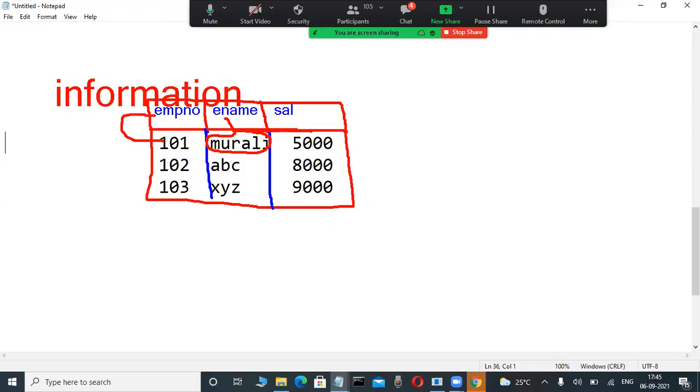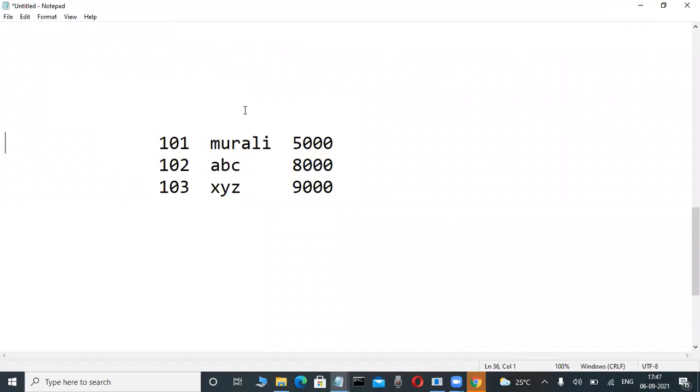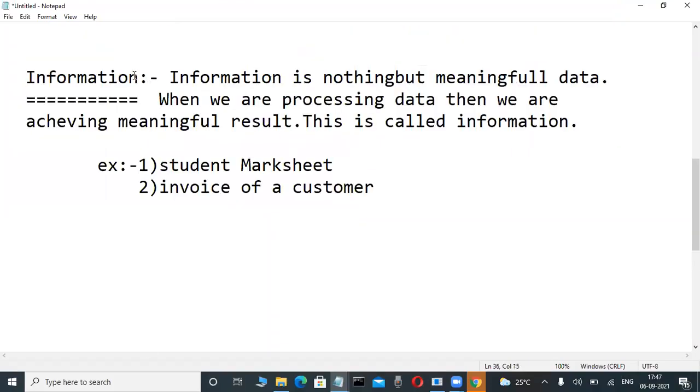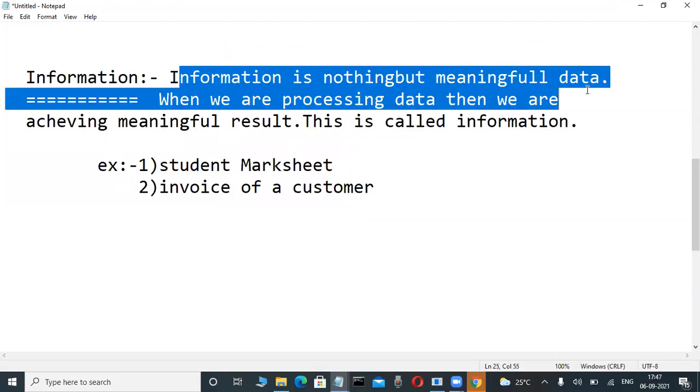Now maybe he is getting a salary of 5,000, dollars or rupees, that is for later. First observe it. Compared to the previous case, is meaning there or not? Oh, maybe employee number 102, his name is ABC, and salary is 8,000. That's why meaning is there. Meaningful data is called information. Easily understandable or not? Information is nothing but meaningful data.